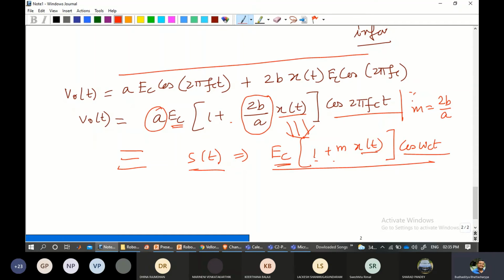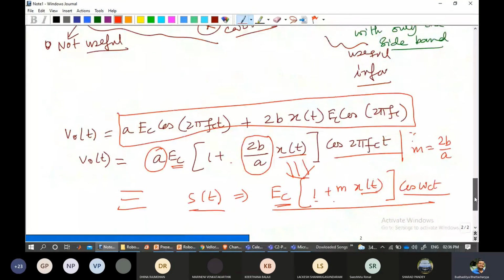This equation that you are referring to, this one, won't be generated if we are using a linear device or the linear mode. So ideally, you can say that yes, we are adding a nonlinear device, and we have to add an additional filter also, so the circuit complexity, or the number of components in the circuit, increases. That's correct. But in the process, we are negating the inferior quality of AM generation at the output. That is the basic purpose of using a nonlinear device. Got it, sir. Got it.